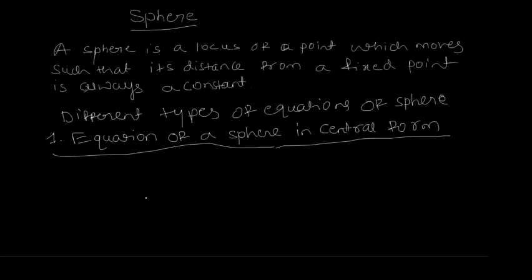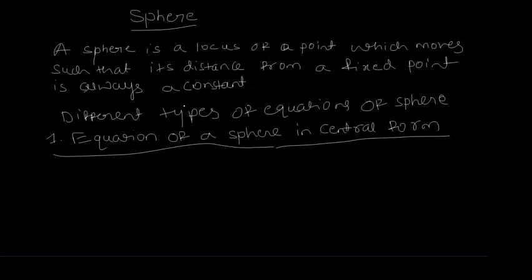So how do we find the equation of a sphere in central form? While defining the sphere, a sphere is the locus of a point which moves such that its distance from a fixed point is always a constant. In this case, the fixed point is known as the center of the sphere.